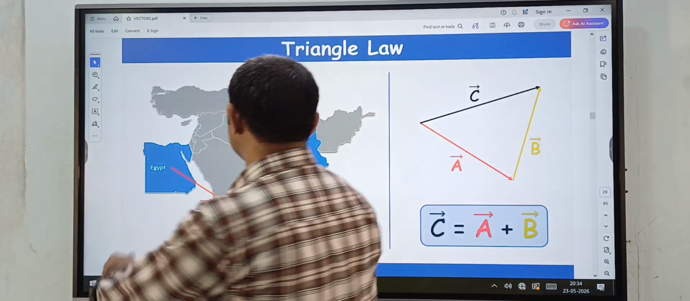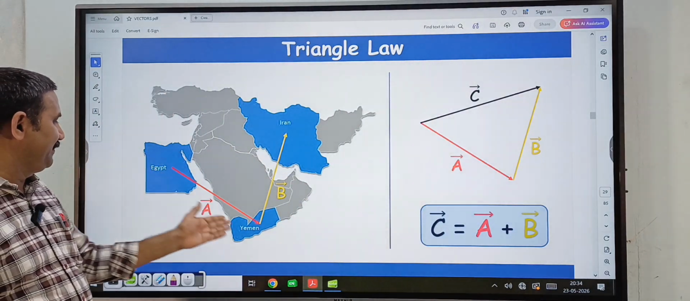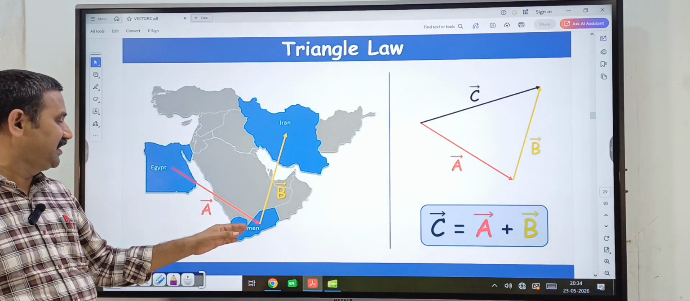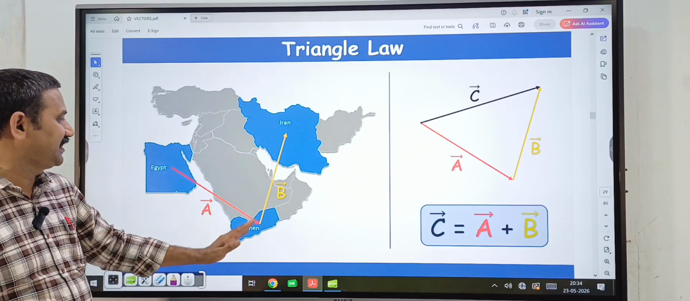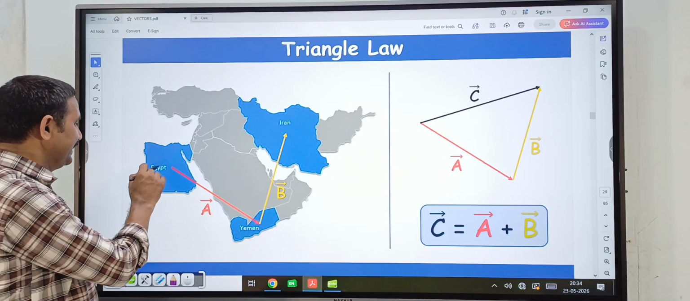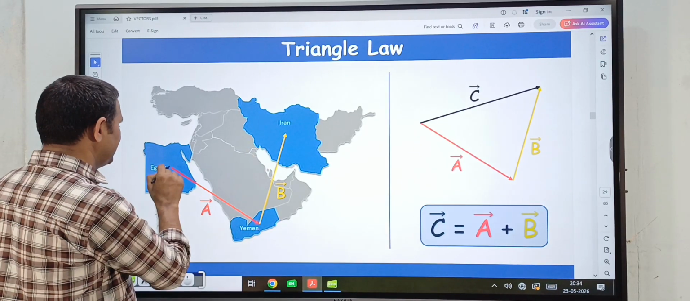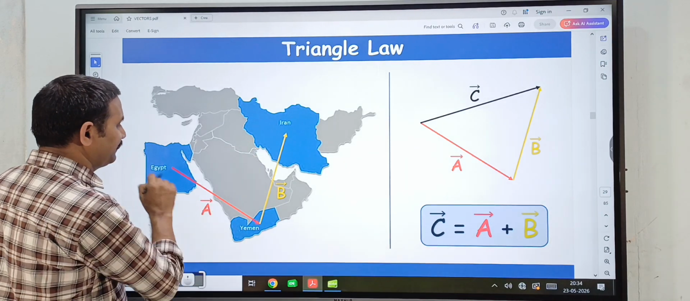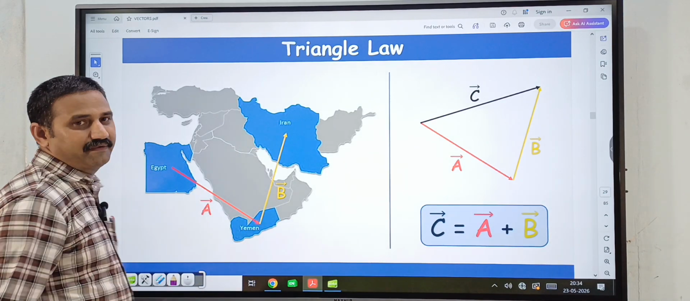Here, suppose this is Egypt. From Egypt to Yemen, this vector a bar is in this direction. From Yemen to Iran, this vector is in this direction. So from Egypt to Iran, this is the direction of the resultant of this a bar vector and b bar vector.